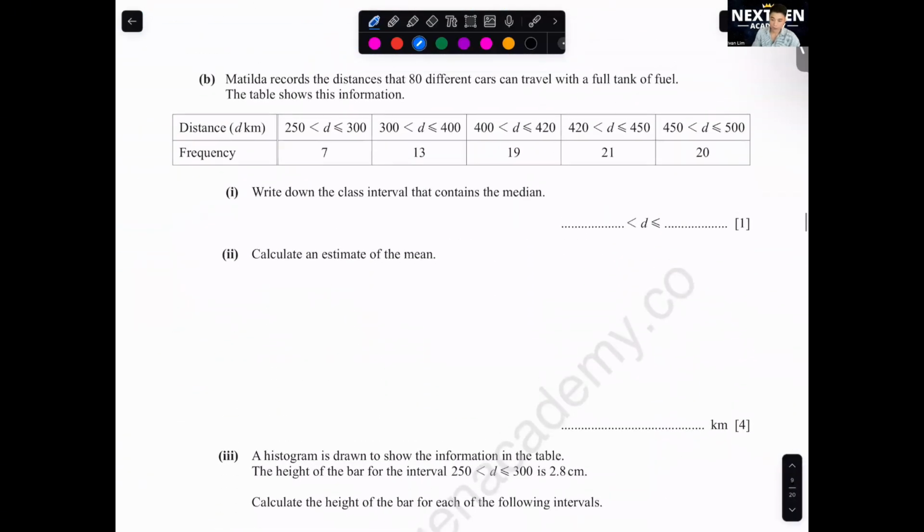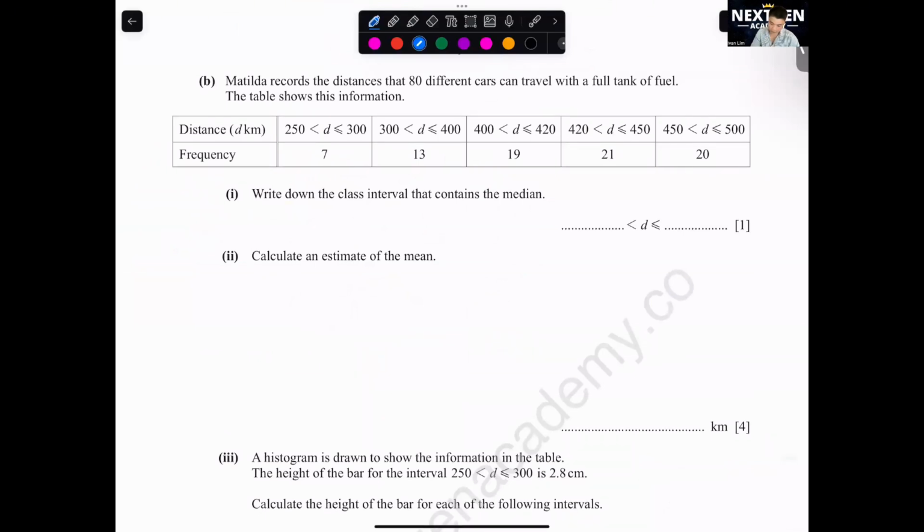Question B. Matilda records 80 different cars with a full tank of fuel. The information is shown, so you've got this bunch of data. Write down the class interval that contains the median. How to find the position of the median first? The position is n plus 1 divided by 2. You take the total, which is 80, plus 1, divide by 2. So 81 divided by 2, you will get the 40.5th position.